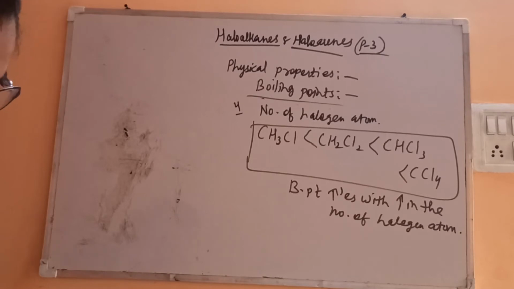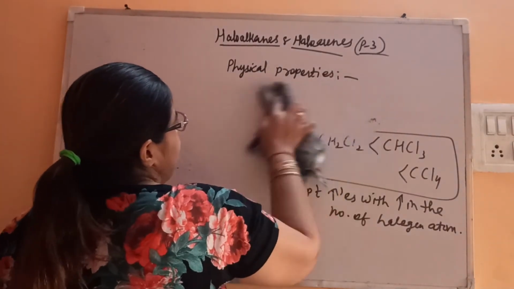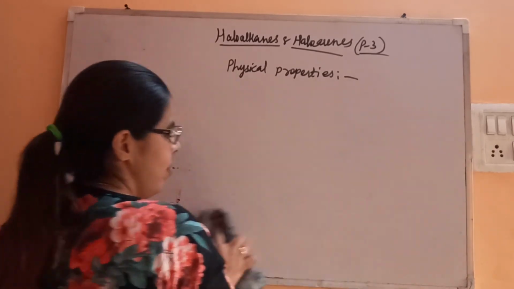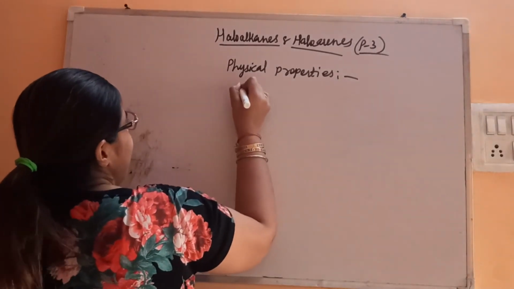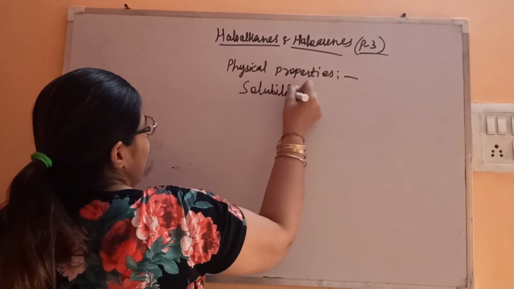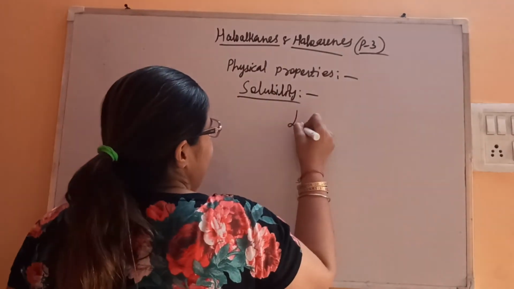Next we'll see the next property, solubility. Again very important. A direct question will come: why are haloalkanes least soluble or insoluble in water? For solubility you have to keep in mind one universal rule, that like dissolves like.